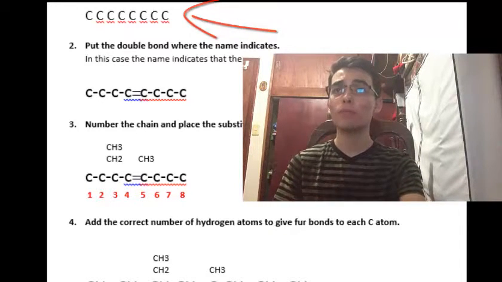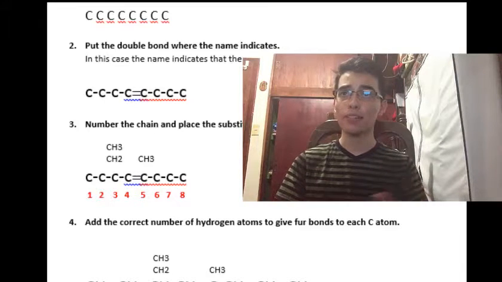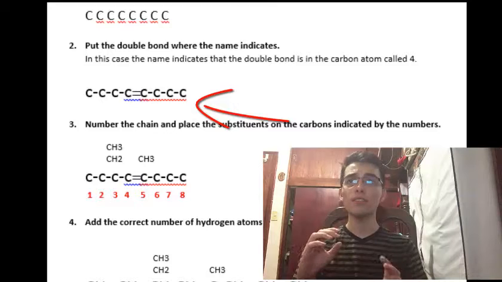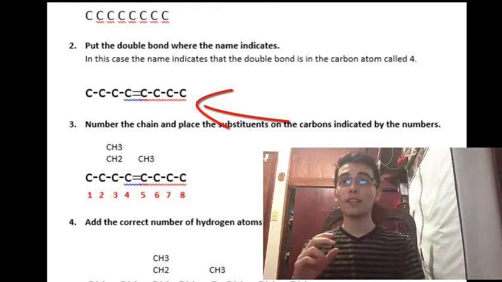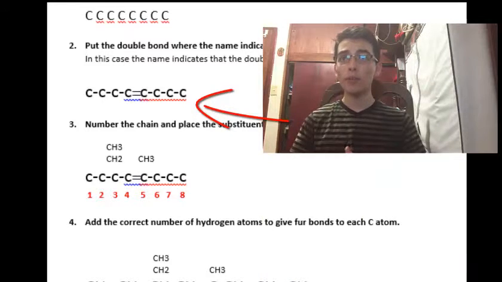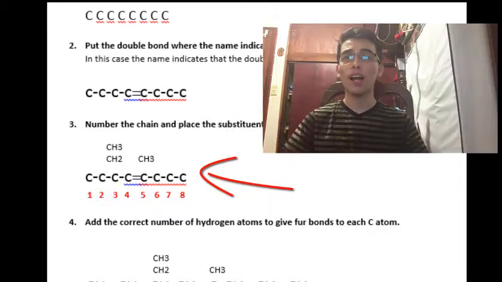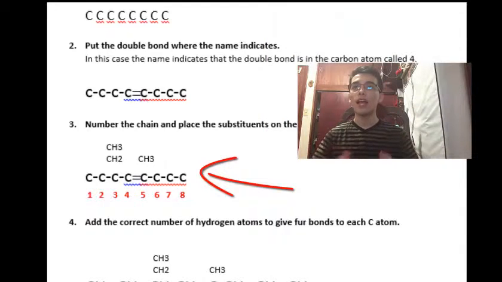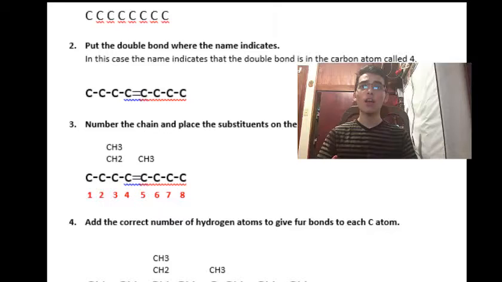And then we need to put the double bond where the name indicates. In this case, the name indicates that the double bond is in the carbon atom called 4. So it will be C, alpha C, alpha C, alpha C, and a double bond C, alpha C, alpha C, and alpha C. In the numbered chain, place the substituents on the carbons indicated by the numbers. Our formula I already told, and we have ethyl in the carbon number 3 and methyl in the carbon number 3 too, and another methyl in the carbon number 5.